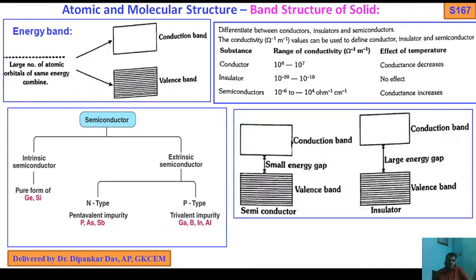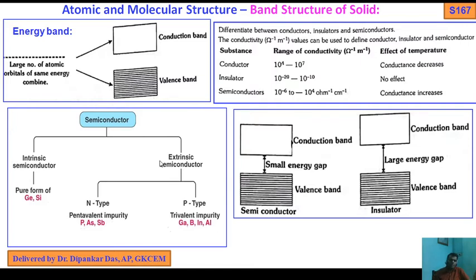So semiconductors are of two types. One is the intrinsic semiconductor, which is obtained by heating, and number two, the extrinsic semiconductor, which is obtained by doping a small amount of impurity or foreign substance. So this is by doping and this is by heating. Again, extrinsic semiconductors are of two types, N type and P type. N type uses pentavalent impurities: phosphorus, arsenic, antimony. P type uses trivalent impurities: gallium, boron, indium and aluminium. So this is the classification of semiconductors.